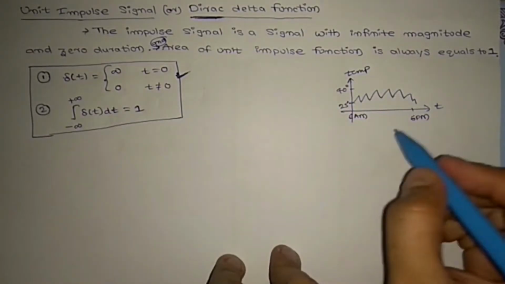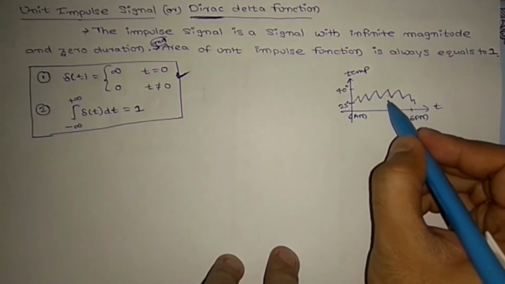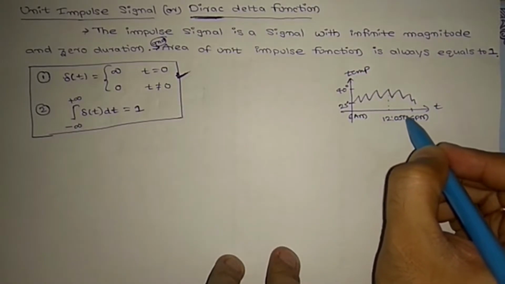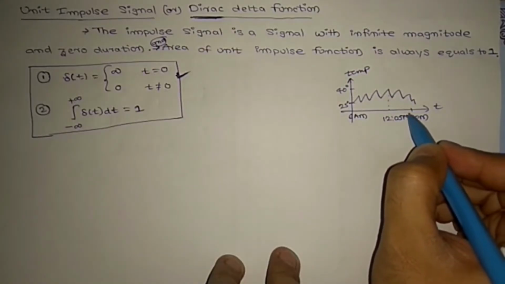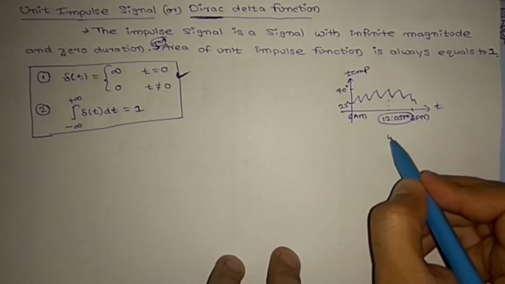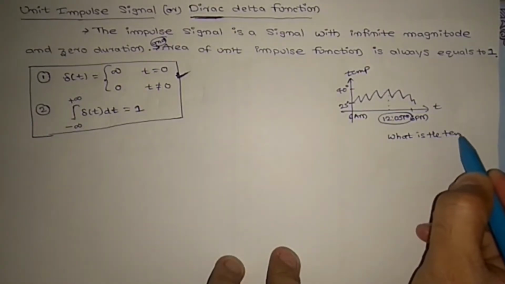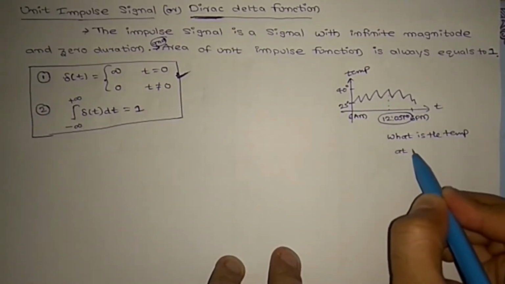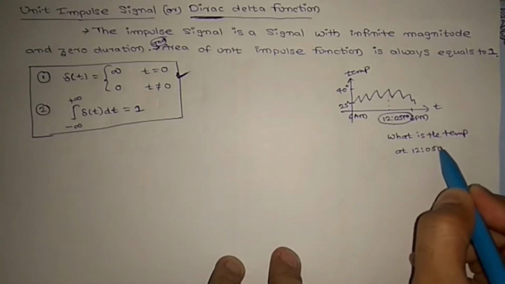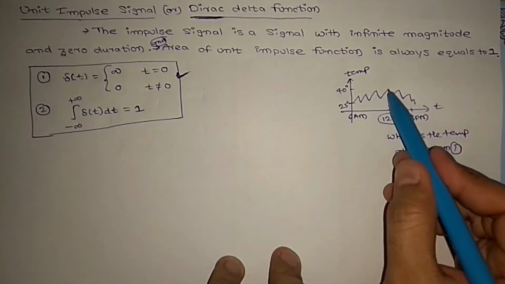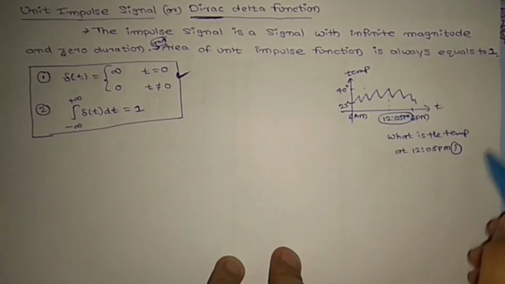Now I want the temperature at 12:05 p.m. So what is the temperature at 12:05 p.m.? Now we can tell directly from the graph, like 40 degrees centigrade.